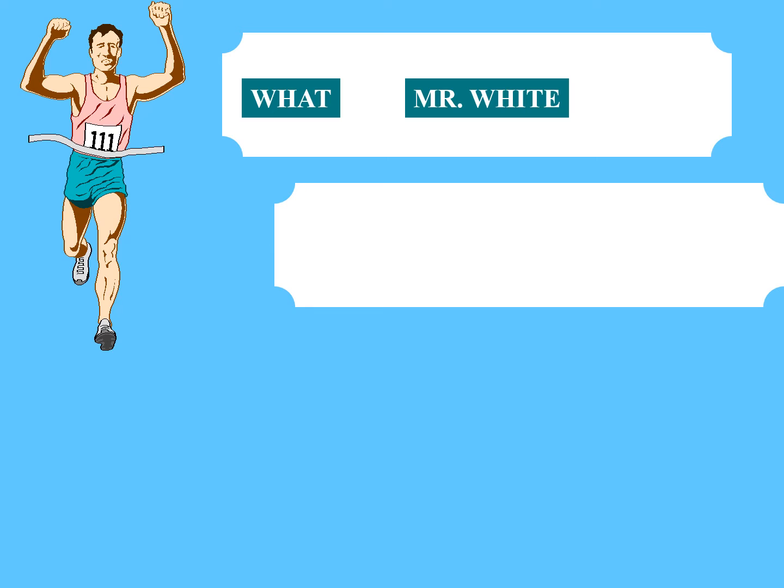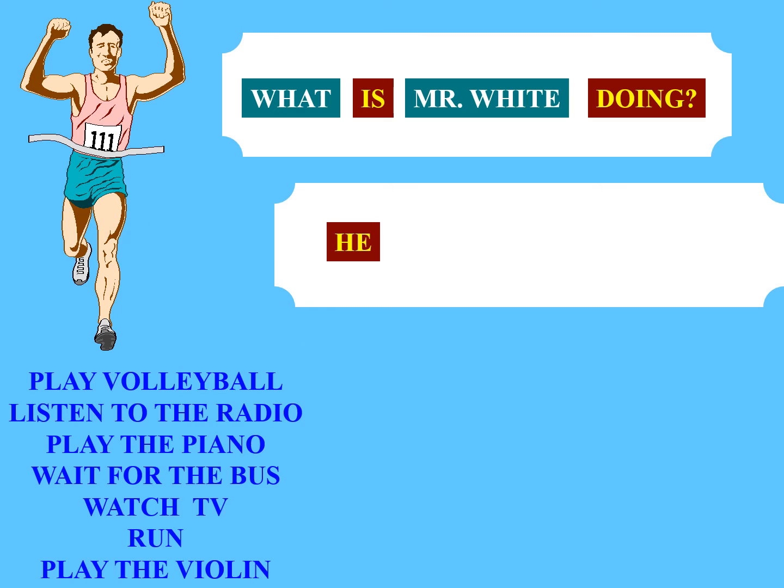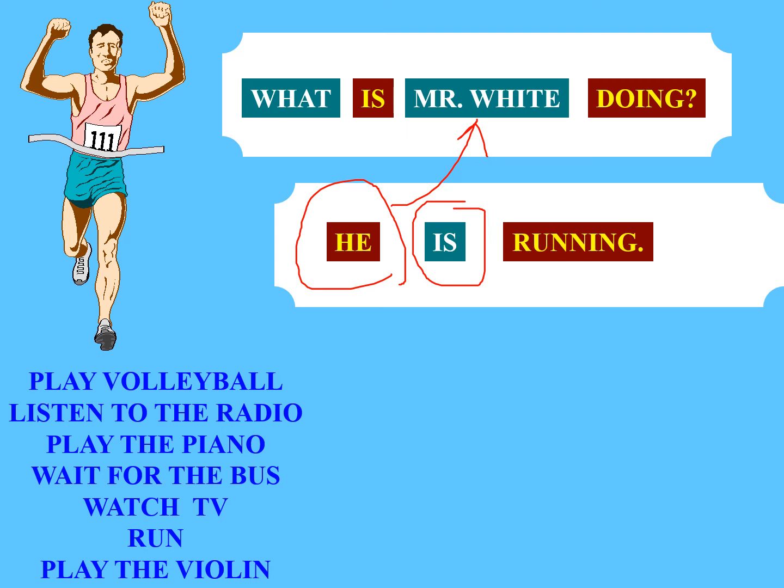We have another example, Mr. White, and the question is, what is he doing? And we have again the activities. So this is the subject. As you can see, we have the subject, which is he, and it refers to Mr. White. Then we have the verb to be in simple present. You know that we use is, are, or am plus verb. Then we have the verb to run. And as you may know, we double the N for some verbs. So running. So Mr. White is running.